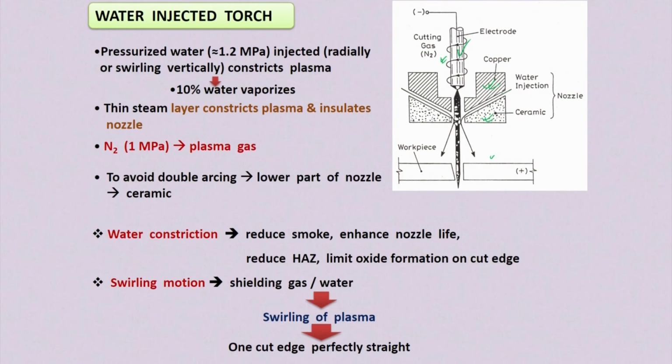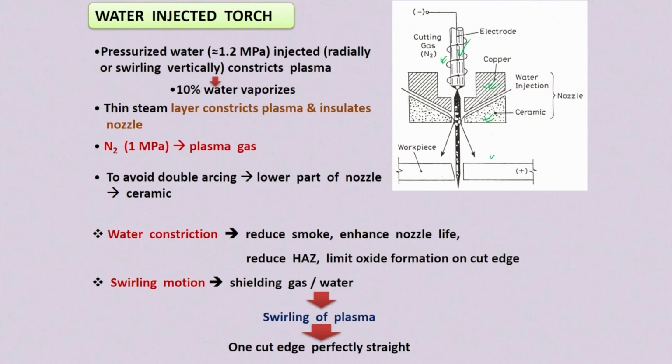Water is injected in between this nozzle and this ceramic material, coming from the side wall. As this water comes in and touches the plasma gas, a small portion, about 10% in volume, vaporizes. Because of this vaporizing of water, it makes a shielding environment surrounding the plasma gas.